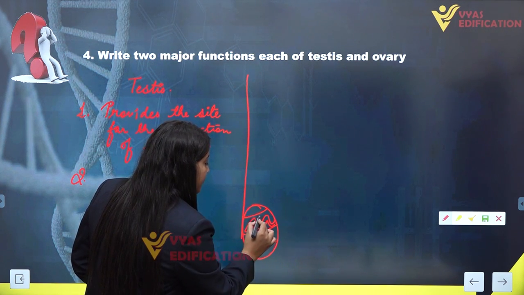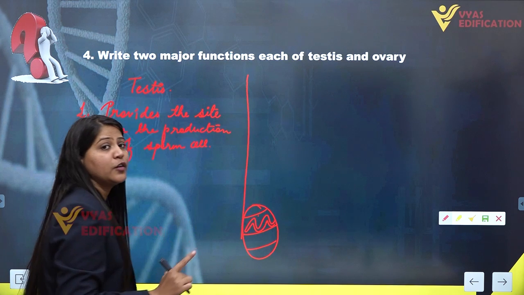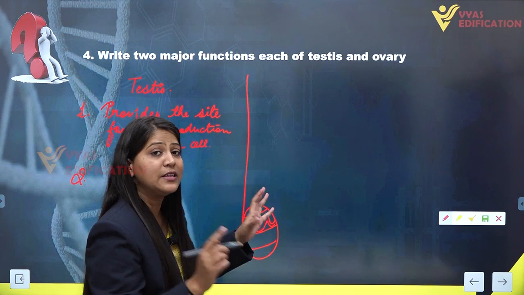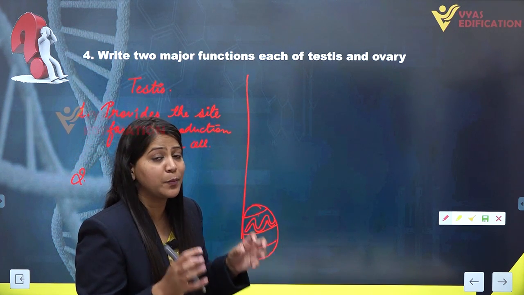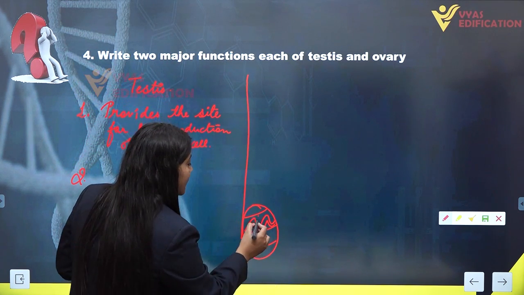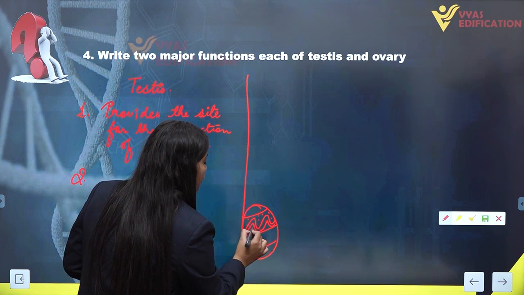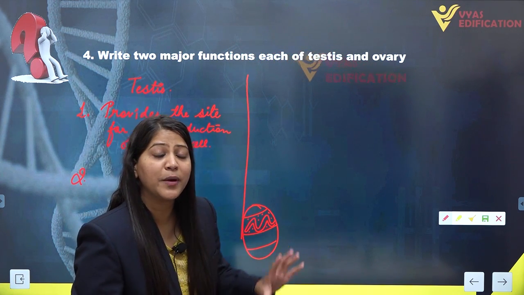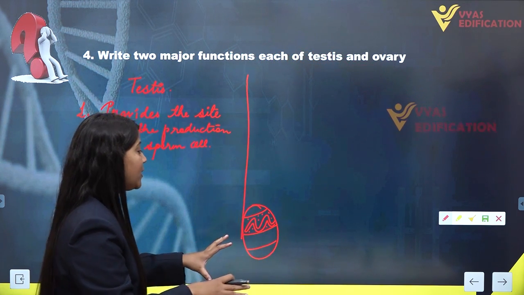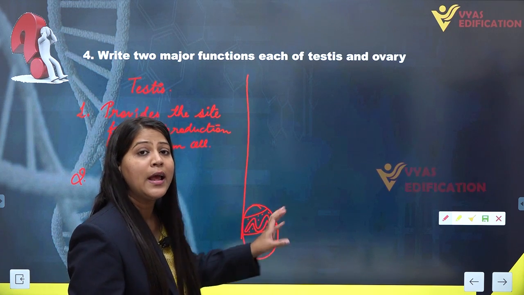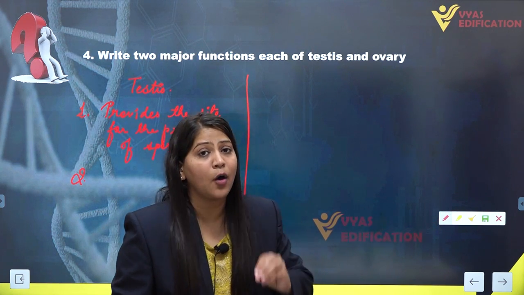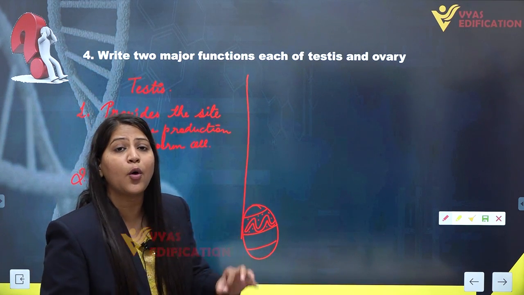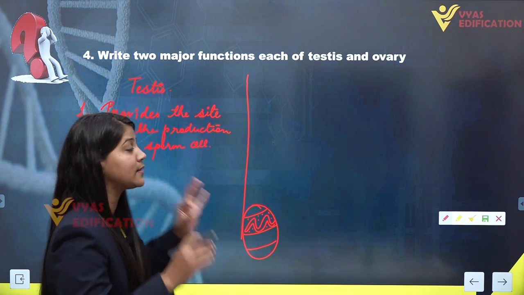This space is known as the interstitial space, and inside it we have specialized cells known as interstitial cells, or Leydig cells. These Leydig cells produce a hormone known as testosterone, which is very essential for the secondary sexual characters in males.